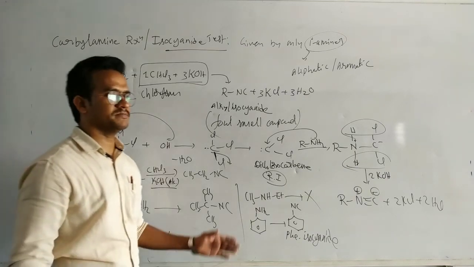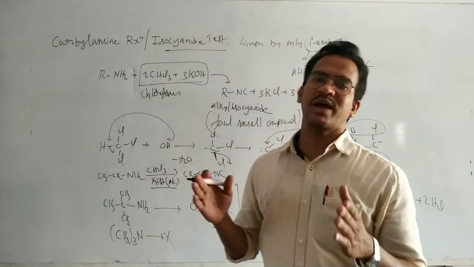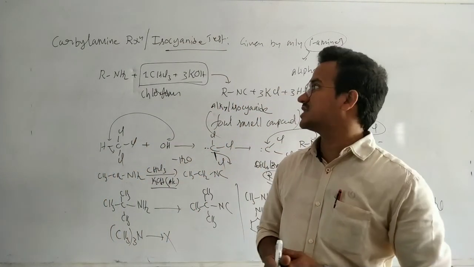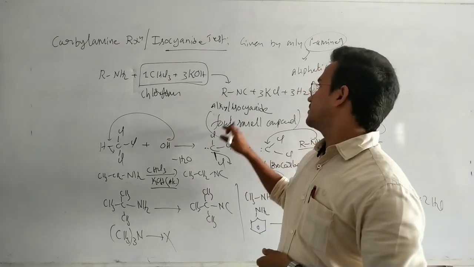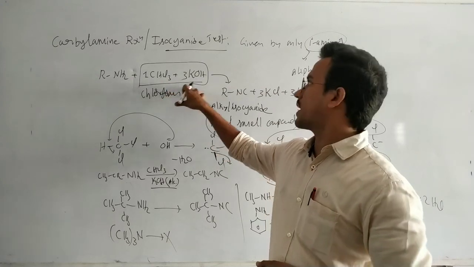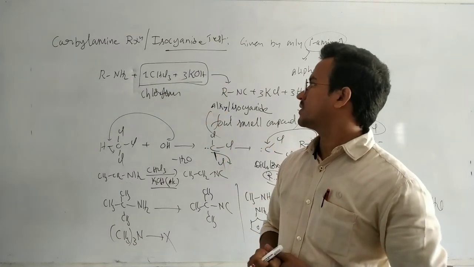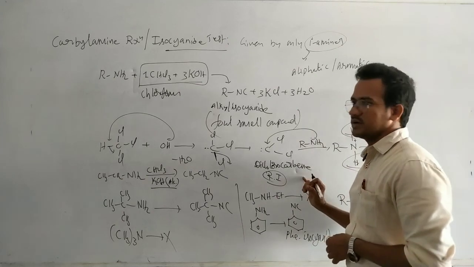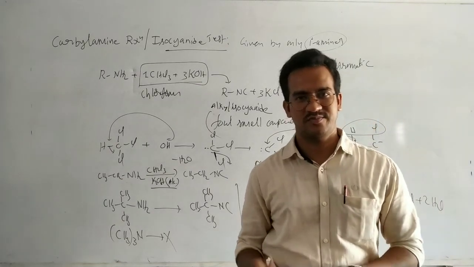The main points: this test is useful for the identification of only primary amines, but not secondary and tertiary. The product is a foul smelling compound, alkyl isocyanide. 1 mole of chloroform and 3 moles of KOH are used, and the reaction intermediate is dichlorocarbene. Okay, these are the main points. That's it. Thank you.